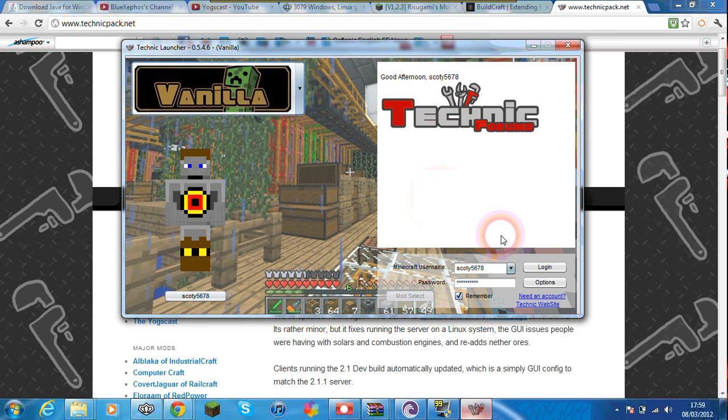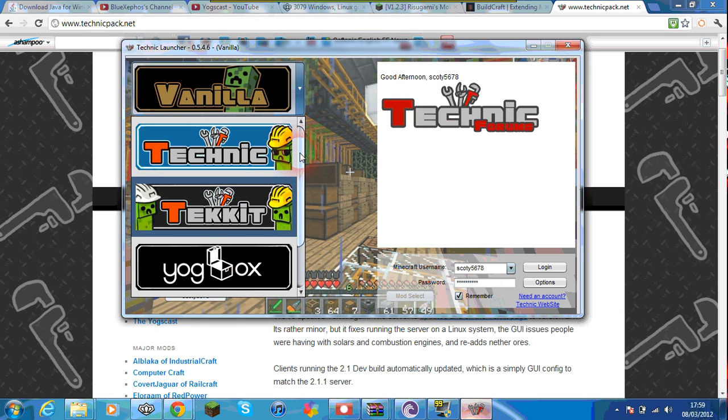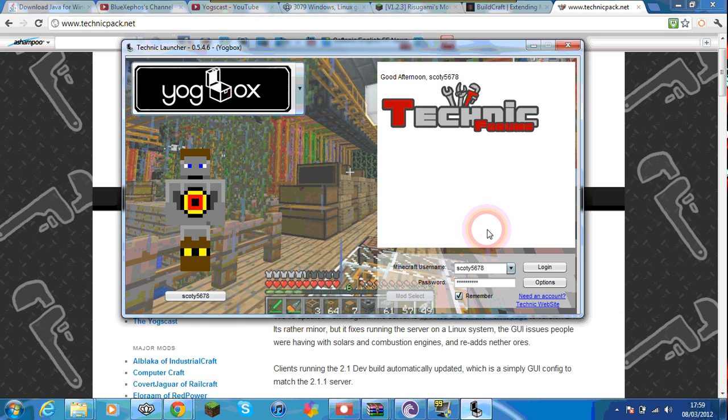What you want to do is, as soon as you've decided which mod you want to install, I'm using yogbox, enter your username and your password, and all you have to do is simply click login. Now it is downloading all the standard Minecraft files for its own version of Minecraft. Now at the moment you can do this with any of the Minecraft mod packs whatsoever.